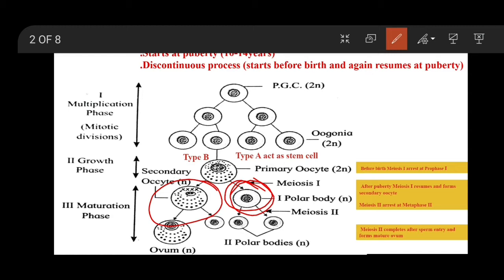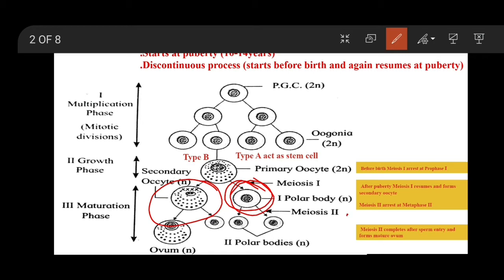So the purpose of this unequal division is to prevent the wastage of cytoplasm, so that it can be utilized further at the time of zygote cleavage. That's why this unequal division takes place at meiosis 1.